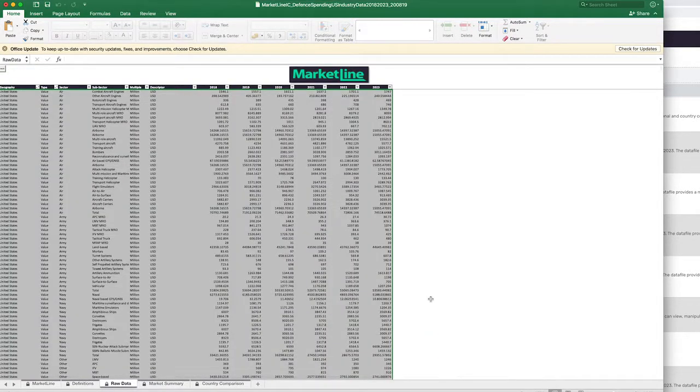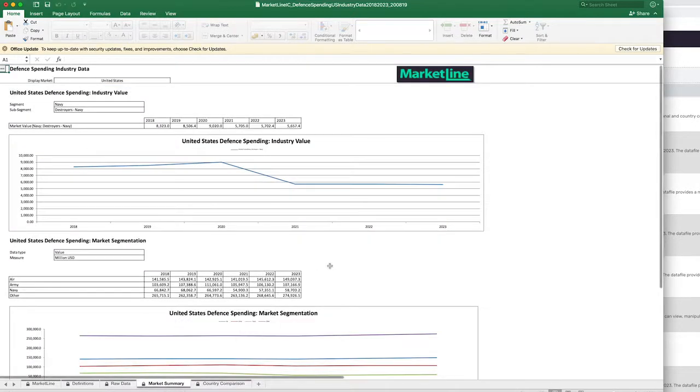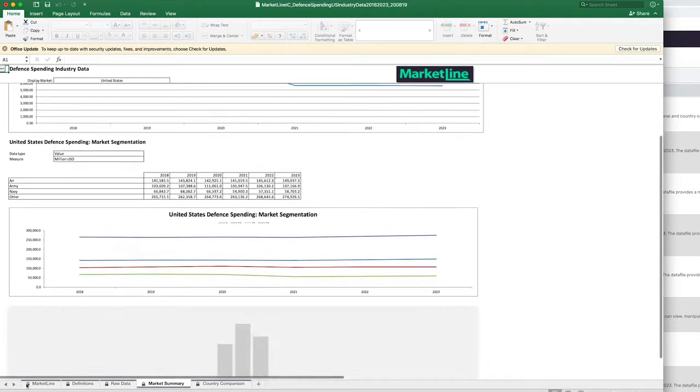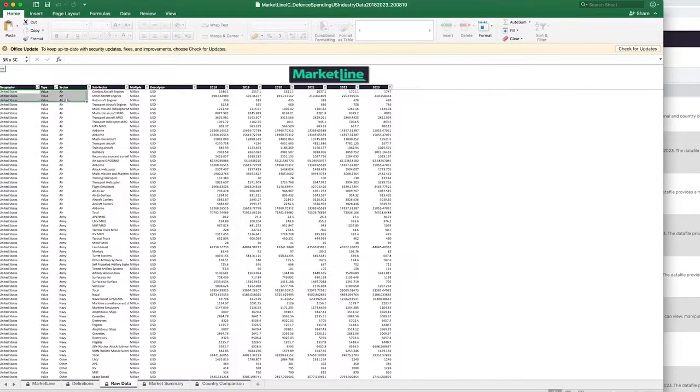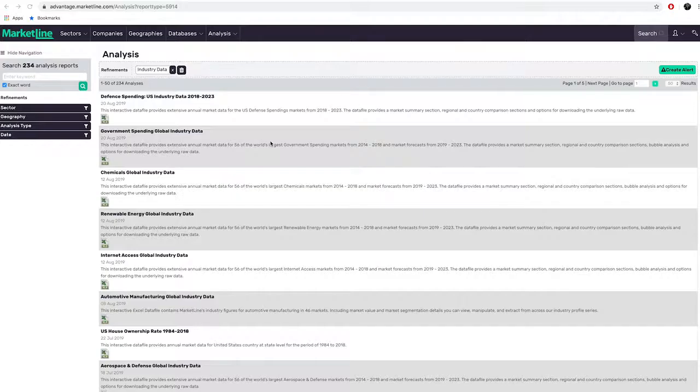With the data available in Excel, users can quickly integrate MarketLine's industry data into their own work. Users can analyse the industry data with the built-in charts, or simply copy the raw data into their own workbooks, charting tools, or statistical packages.